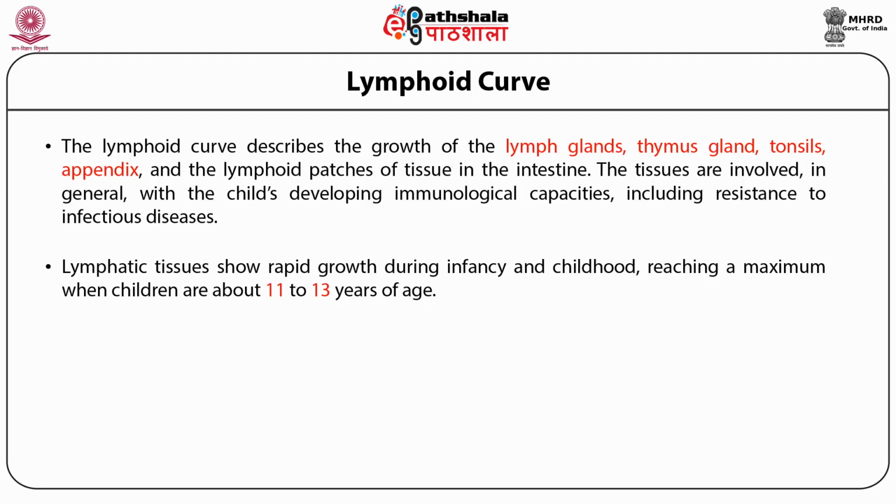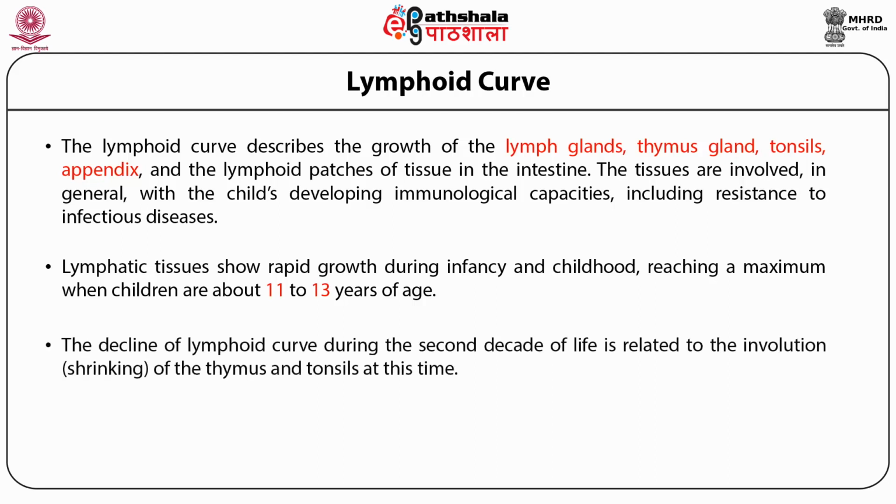of age. At these ages, children have on a relative basis about twice as much lymphoid tissue as they have adults. The decline of lymphoid curve during the second decade of life is related to involution, that is the shrinking of the thymus and tonsils at this time.